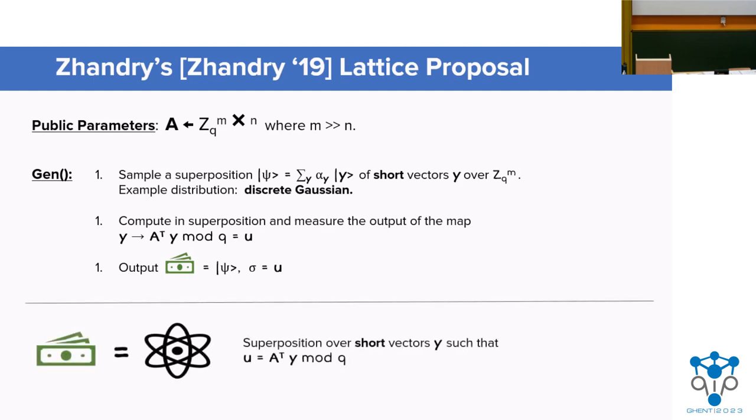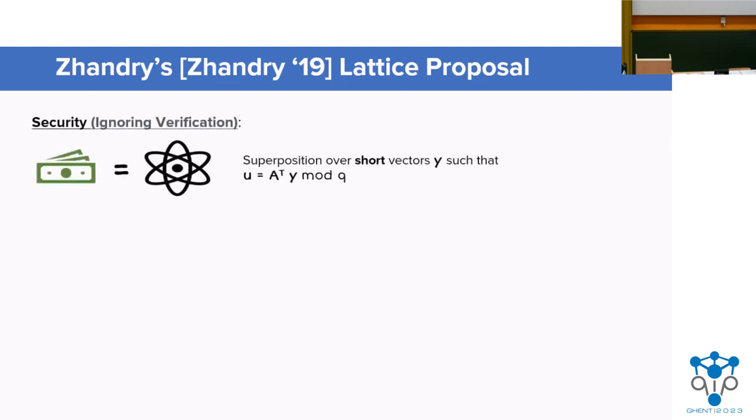And so our quantum banknote at this point is then a superposition over short vectors, such that each of these short vectors has the same SIS hash value, or if you want to think about the lattice, they're in the same coset of the lattice. So let's think about security, and let's ignore the thorny part of verification at this point. So if an adversary does manage to create two superpositions over short vectors that have the same hash value mod q, then we can measure these two superpositions and hopefully get two different values for y, right?